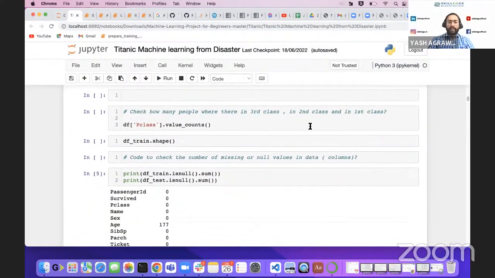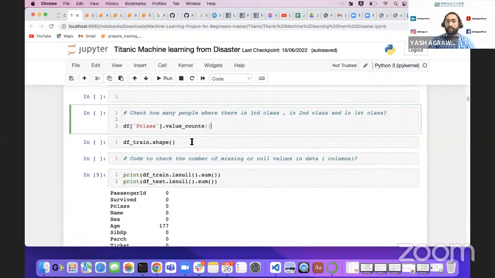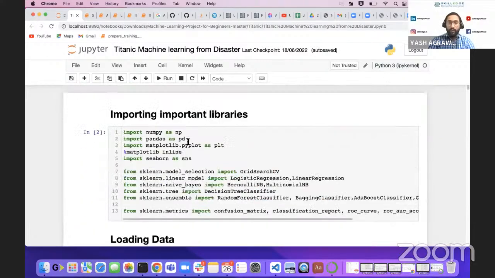Now, the next point, we will check the value counts. Why will we check the value counts? Basically, that is an additional part you can look for: how many people were there in each class? That we can figure out with this. Then we can check the shape of our data, so what exactly the shape of your data frame is, that we can look ahead.